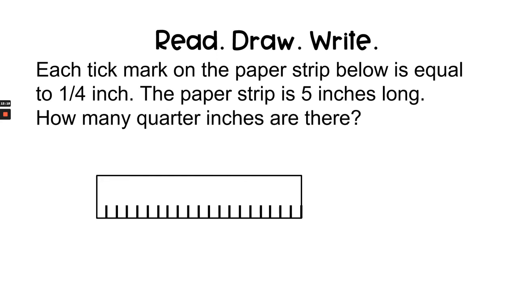Now it's time for you to complete a read, draw, write question on your own. We'll read it together. Then you can find the answer, and when you feel that you've done your very best work, you can look in the description box below to check your answer against the correct answer. Each tick mark on the paper strip below is equal to 1/4 inch. The paper strip is 5 inches long. How many quarter inches are there? Okay, go ahead and pause the video here and do your work, and I'll see you in the next lesson.